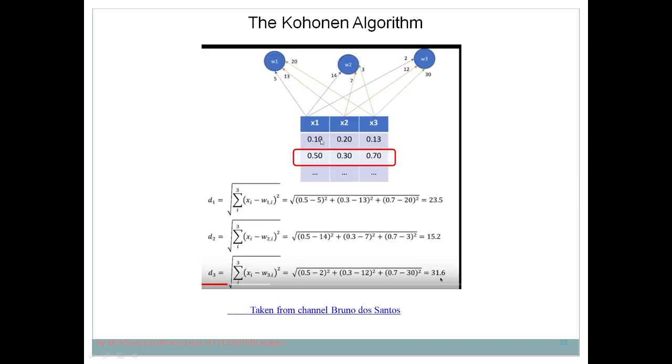Now let's take a simple example. I have taken this example from the channel Bruno dos Santos. I found that this is a good example, so I have taken it for reference. Here these are the three inputs, x1, x2, x3, and w1, w2, w3 are the weights for the three different output nodes: output node 1, output node 2, and output node 3.